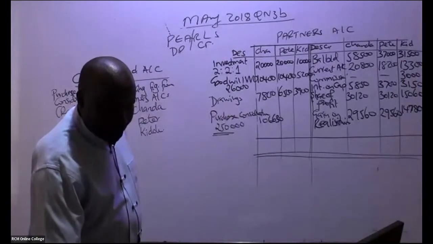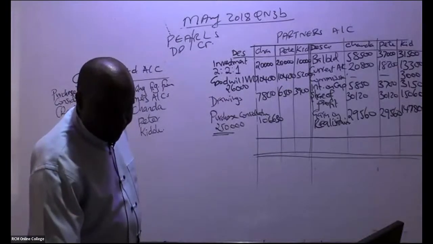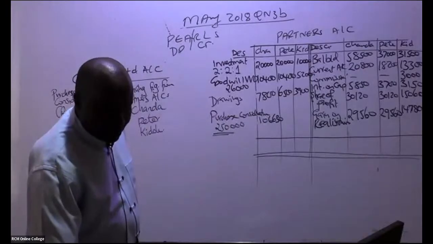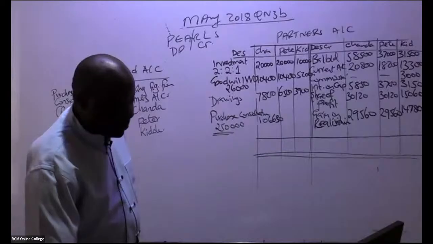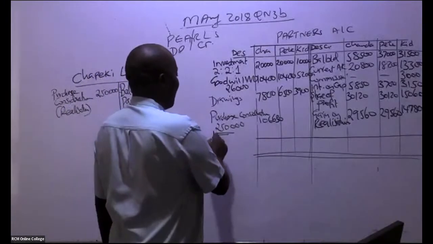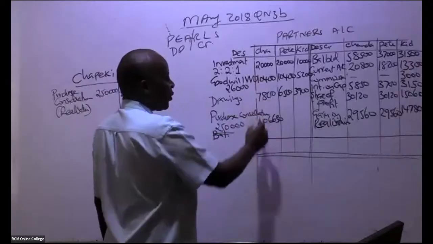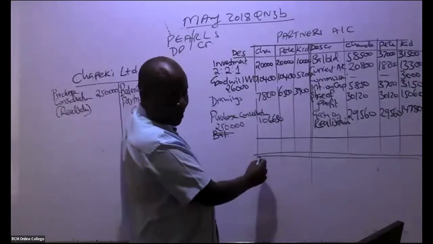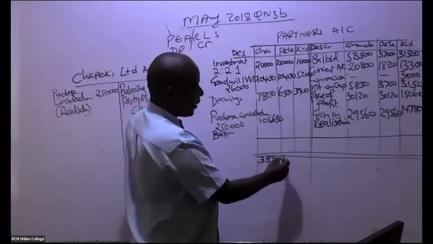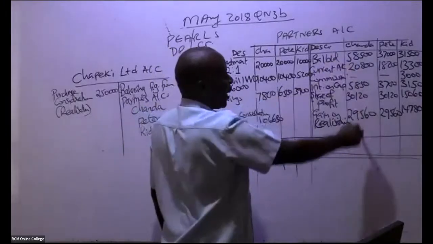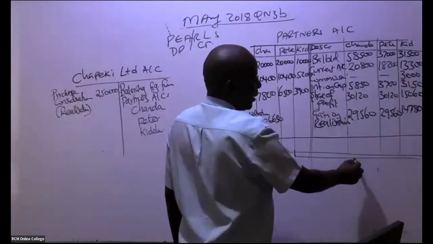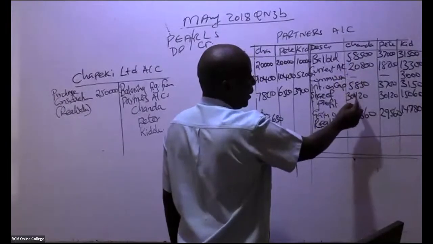Then the second one from this ninja. Remember, we are looking at the balancing figure. So the first one, somebody is giving me a figure of 38,200 here. How about this first ninja here? How much do we have here when you add this, and this?